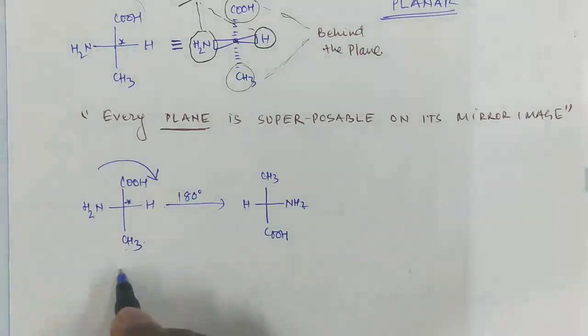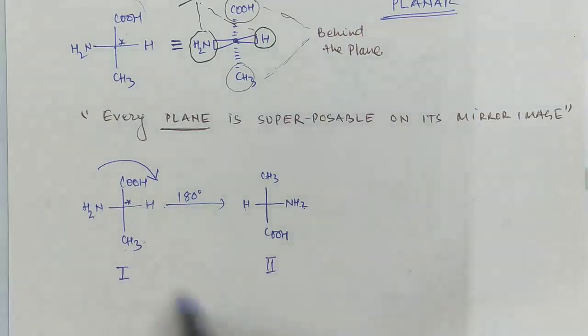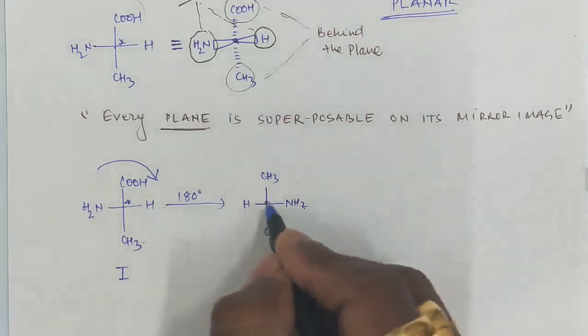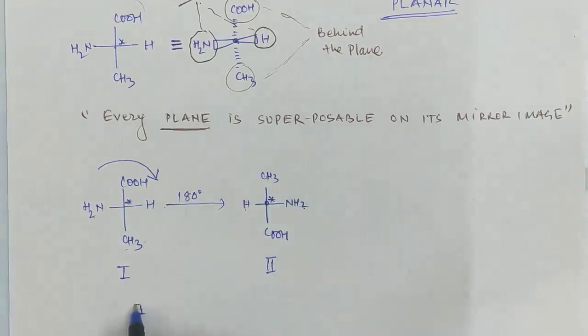So this is structure 1 and this is structure 2. Are structures 1 and 2 equivalent as per the rule of configuration? The answer is yes, 1 is equivalent to 2.